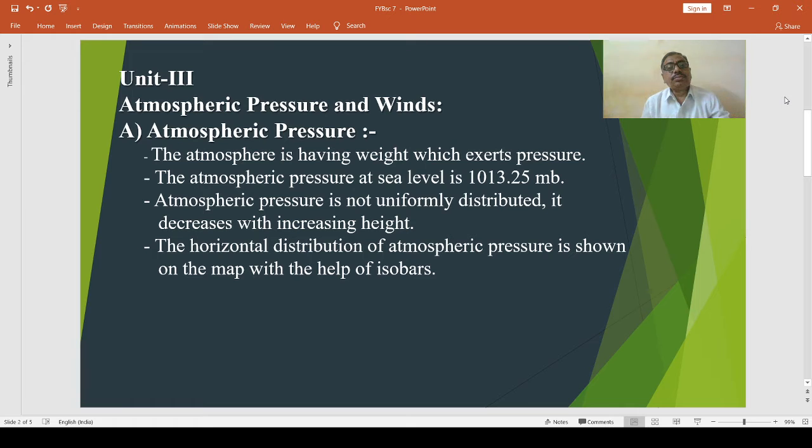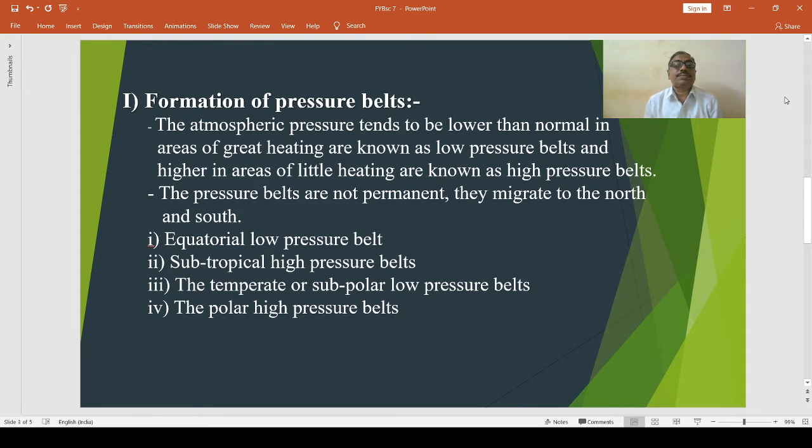Then the formation of pressure belts. The atmospheric pressure tends to be lower than normal in areas of great heating, known as low pressure belts, and higher in areas of little heating, known as high pressure belts.